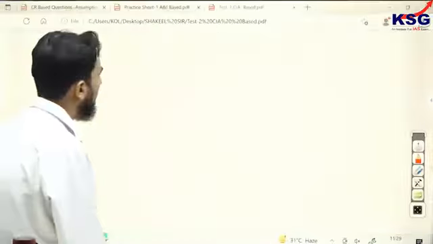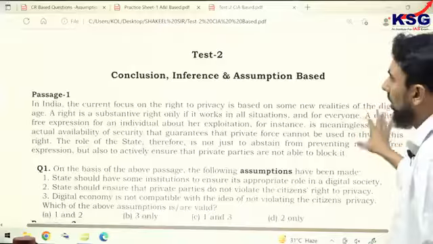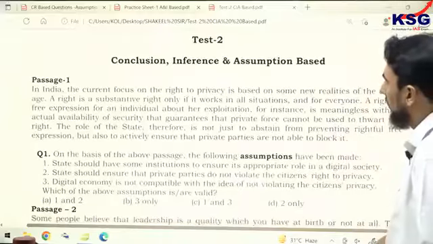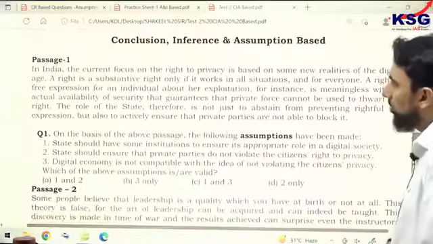Test number 2 on your screen, CIA based. Let me tell you that even if you get 60% in this test, it is good because the passages are really difficult, especially of these assumption questions and inference questions.